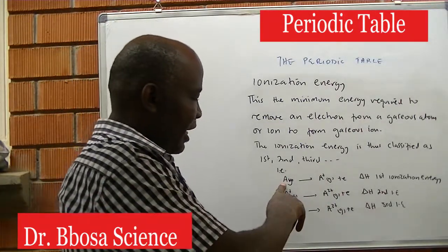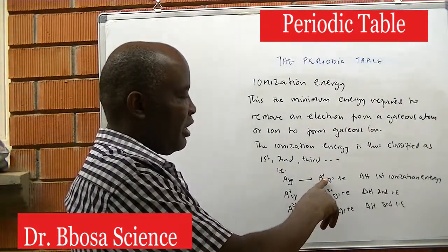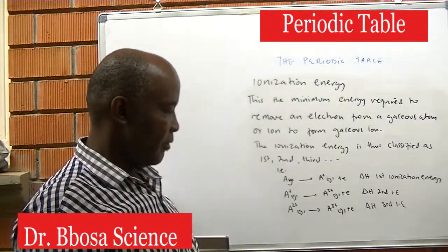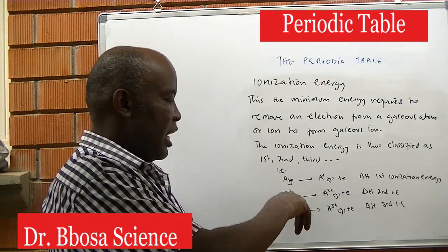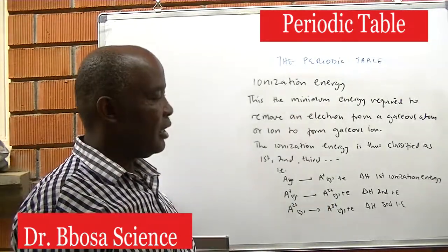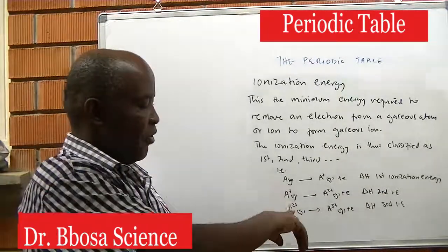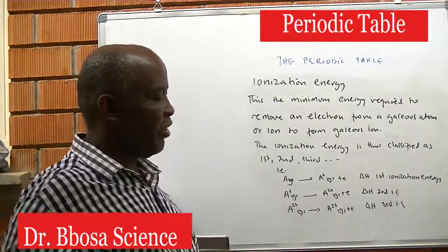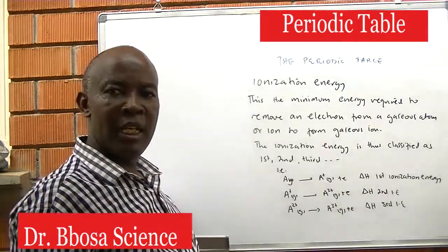When we remove an electron from an atom to form a positive ion with a single positive charge, that is first ionization energy. When we remove an electron from a gaseous ion with a single positive charge to form an ion with two positive charges, that is second ionization energy. When we remove an electron from an ion with two positive charges to form an ion with three positive charges, then it is third ionization energy, and so on.